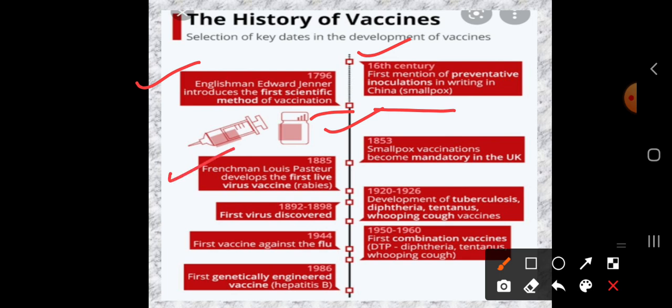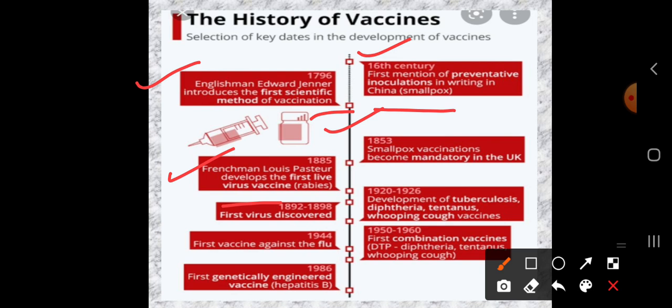Then in 1885, the Frenchman Louis Pasteur developed the first virus vaccine, against rabies. Dear students, how can you get rabies? From dogs. If a mentally disturbed dog bites you, you will get the disease rabies. Louis Pasteur developed the vaccine against this rabies.